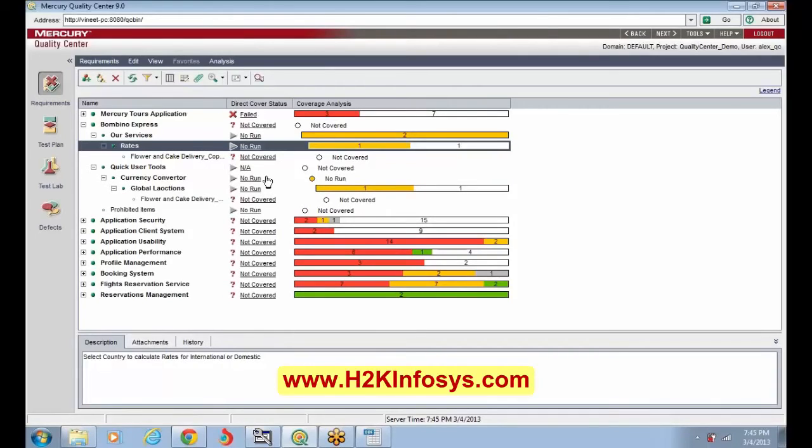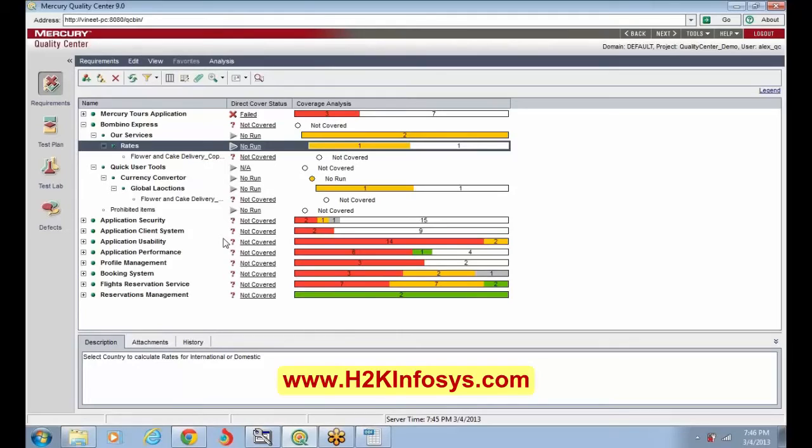Now my question is, if I have created anything as a child requirement, can I later create it as a new requirement, or can I bring it under a new requirement? Yes, you can do that. So how do I do that? I mean to say, cut and paste it. Yes, quick cut and paste.